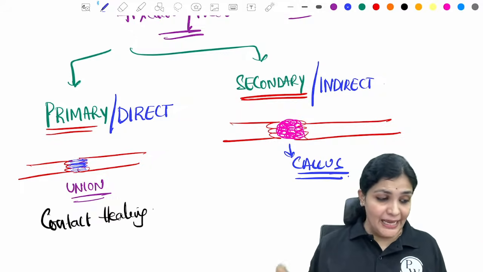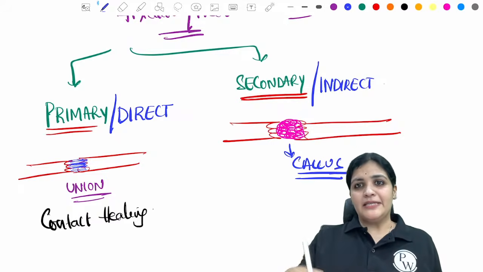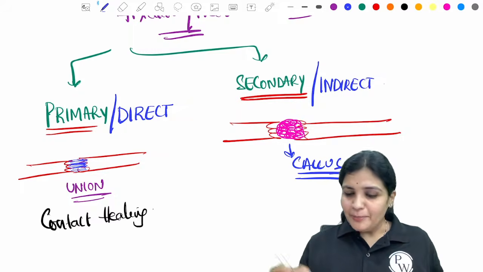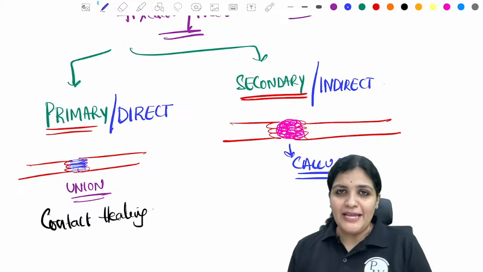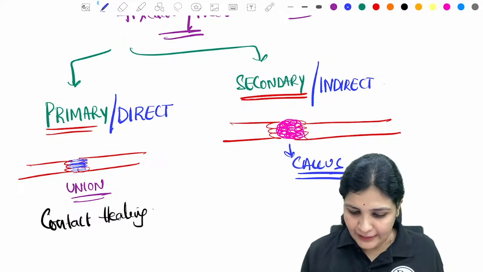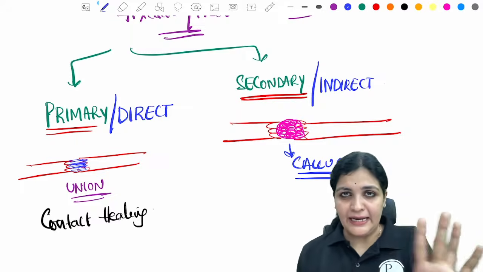Whenever there is a union of the bone through this callus, somebody is involved. So this is called the indirect healing. This is through the callus. Clear? Primary direct, secondary indirect.